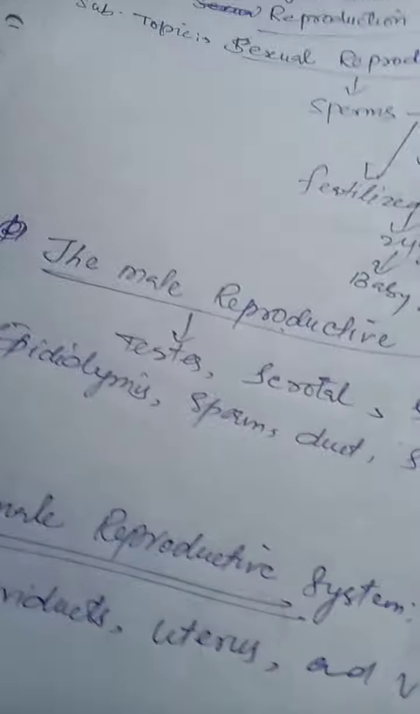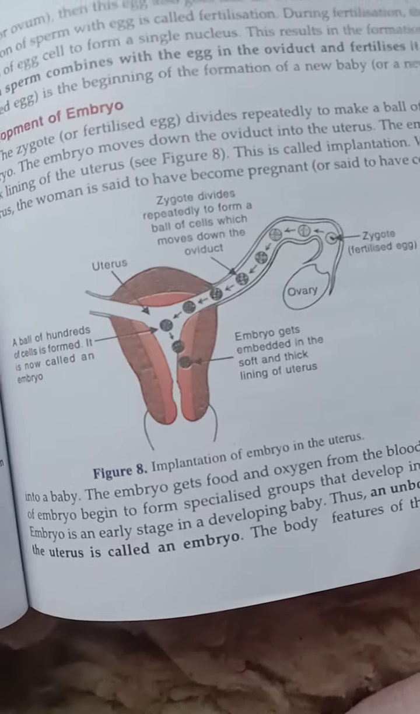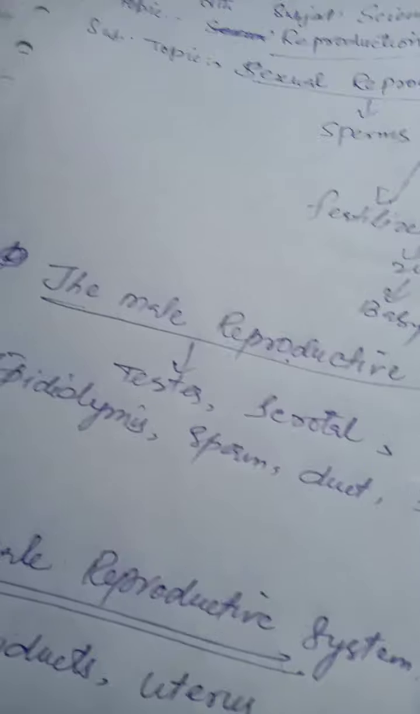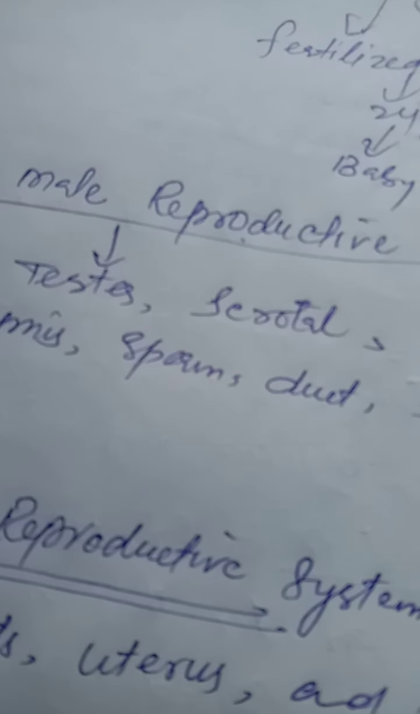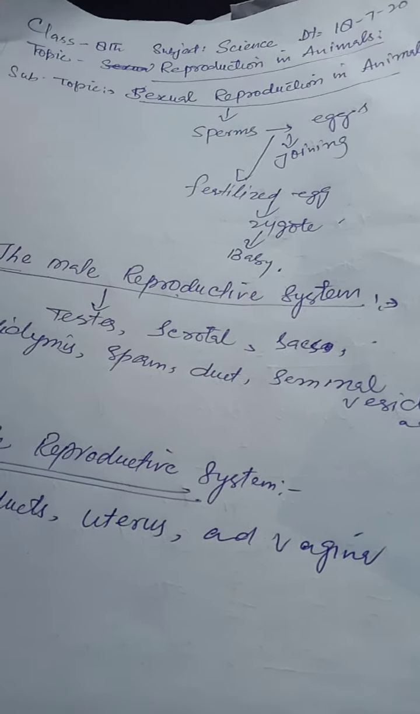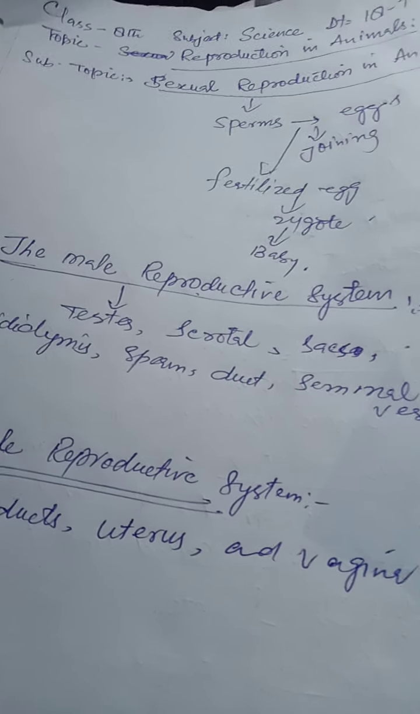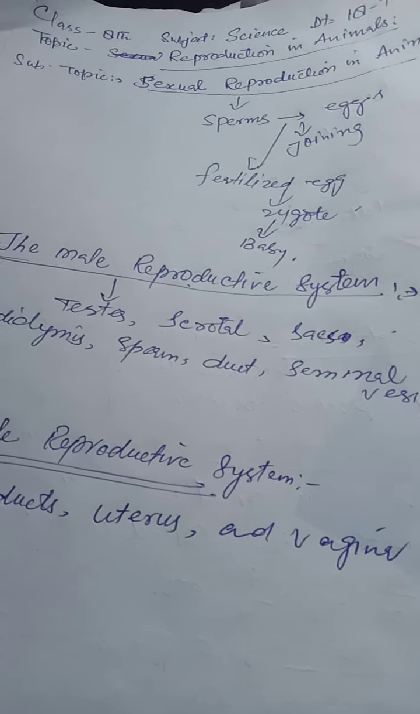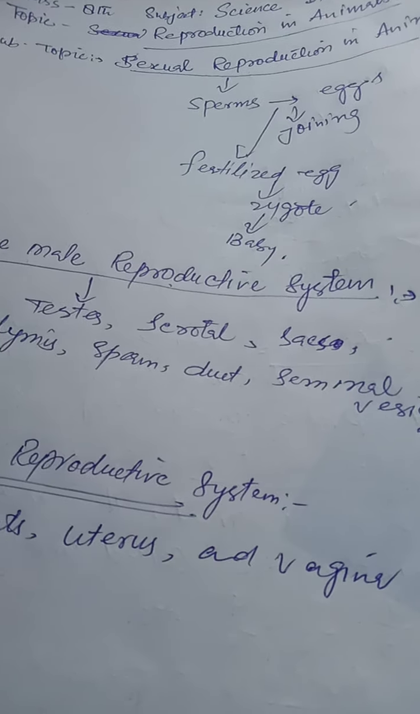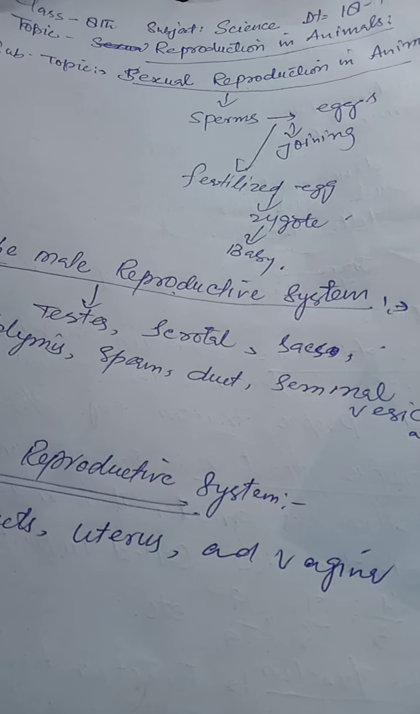Development of the embryo. How does the embryo develop? The zygote or fertilized egg divides repeatedly to make a ball of hundreds of cells. This is called an embryo. The embryo moves down the oviduct into the uterus. This embryo gets embedded in the soft and thick lining of the uterus.